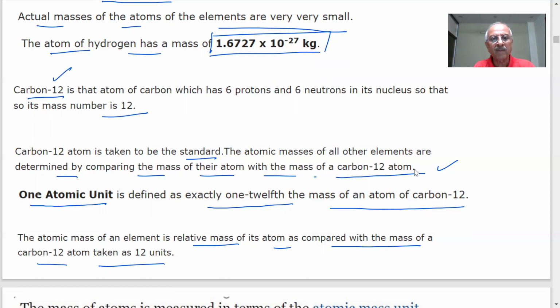And 1 atomic unit will be 1/12 the mass of the carbon atom. 1 atomic unit will be how much? 1/12. Got it? Yes, sir. The mass of carbon. Note down, student, important point.